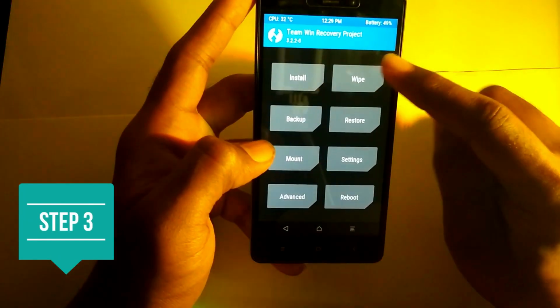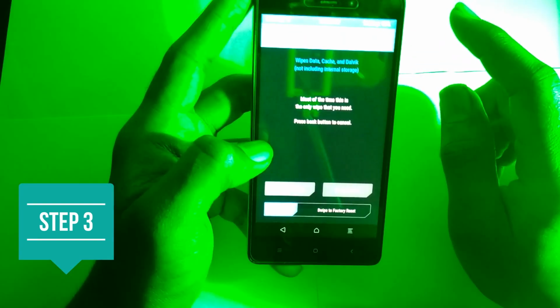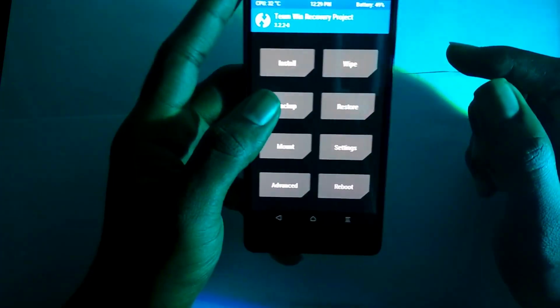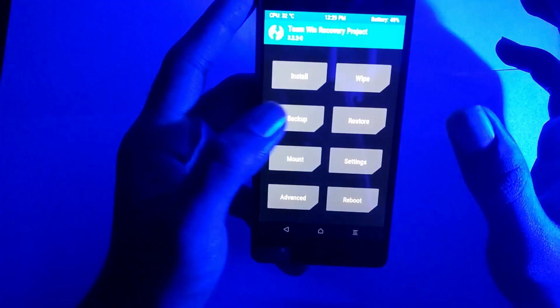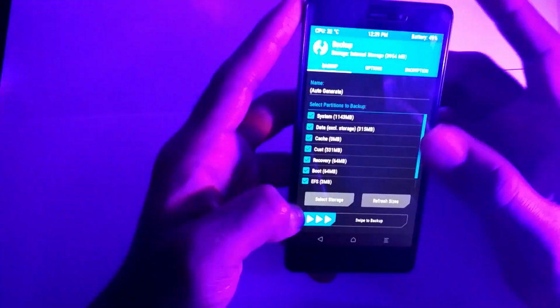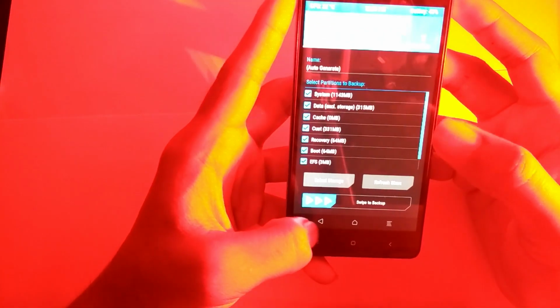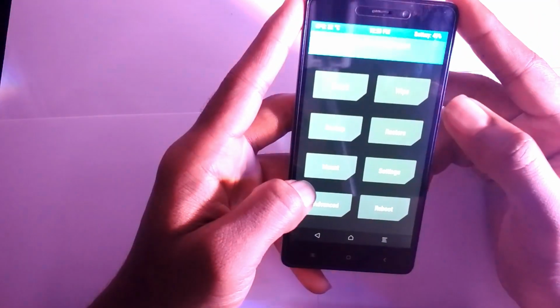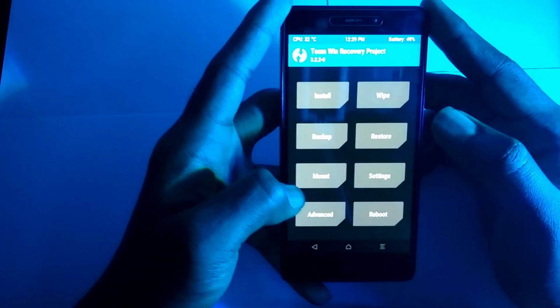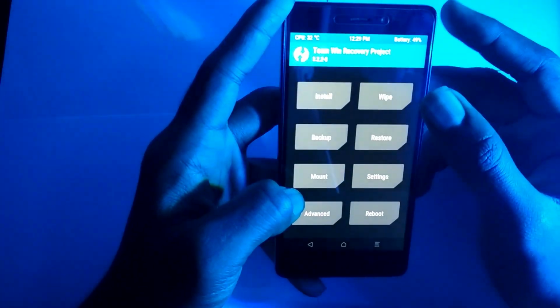So let's start. First thing you need to do is go to the wipe section. Before going to the wipe, please keep in mind that you take a backup of your existing operating system, existing ROM. I have already taken it, so I will not be taking it, as it usually takes time, and we are not going to waste our time now.